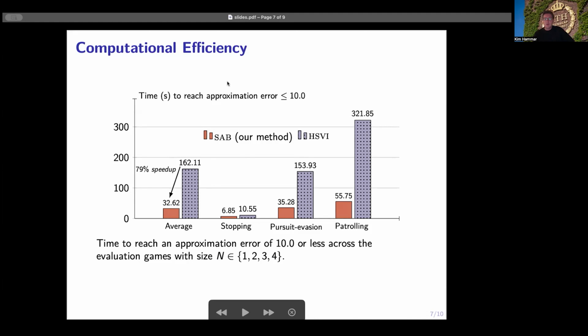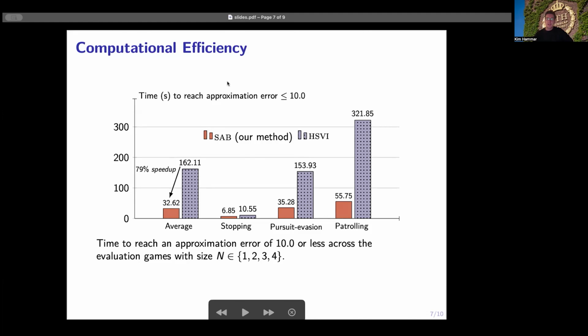And what we can see is that on average, our method reaches a low approximation error 80% faster than HSVI. So our method both is more computationally efficient than HSVI, has similar theoretical guarantees, and it is also more scalable.